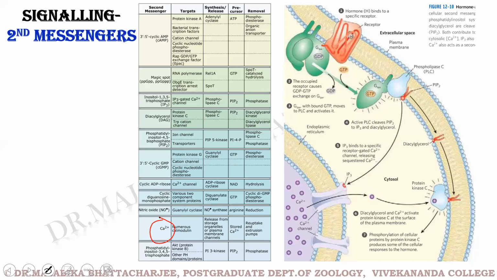When we did synaptic transmission or neurotransmitter transmission, you remember that unless and until calcium influxes into the presynaptic terminal, the vesicles containing the neurotransmitters are not released. So you can understand calcium helps in mobility of the intracellular moieties.